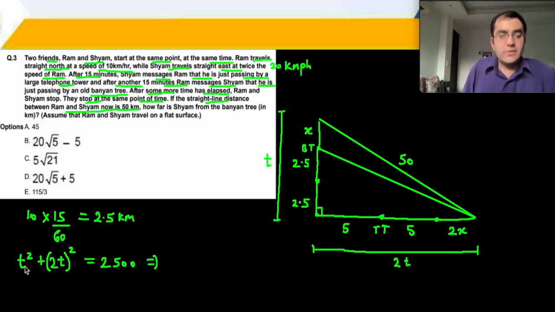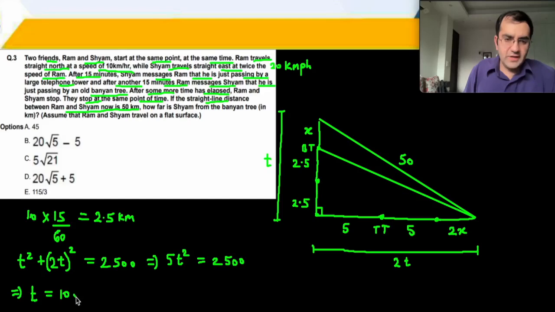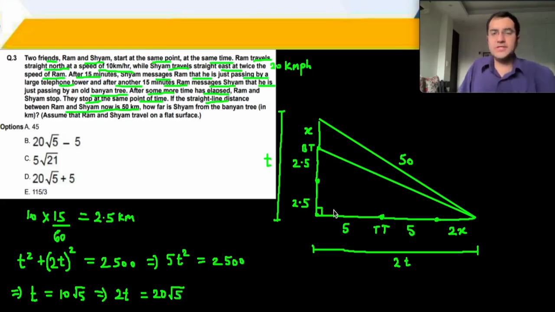Implies 4t square plus t square, 5t square is 2500. So you get t square is 2500 upon 5, which is 500, so t is 10 root 5. The value of t is now 10 root 5. So therefore 2t becomes 20 root 5.